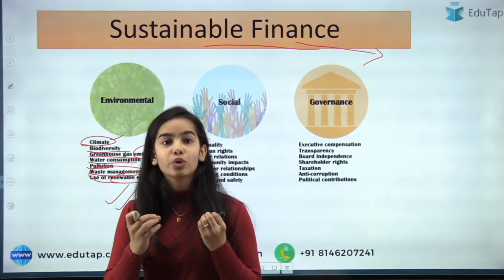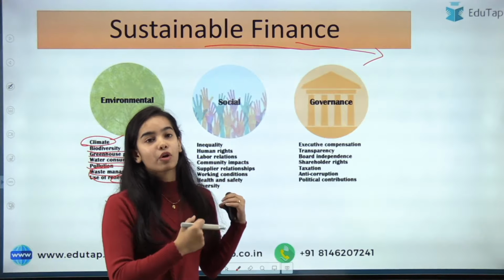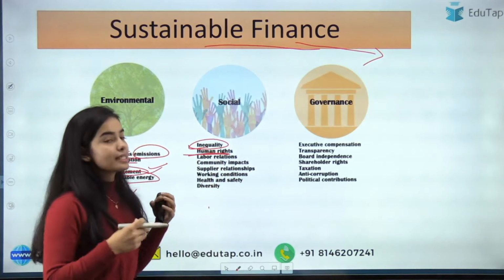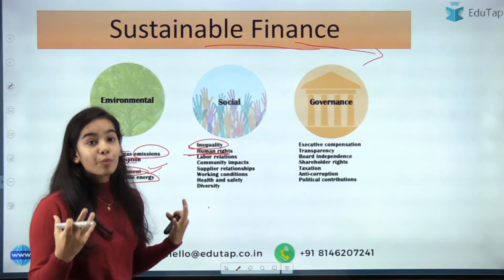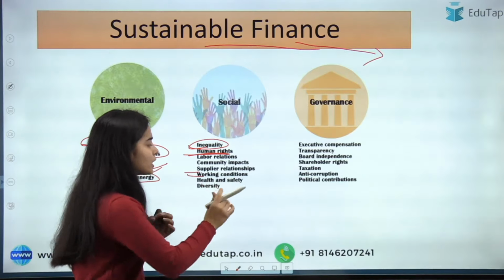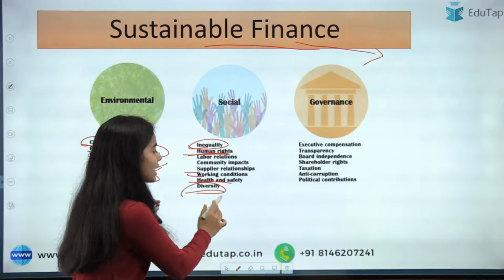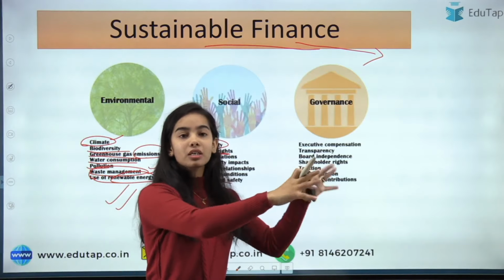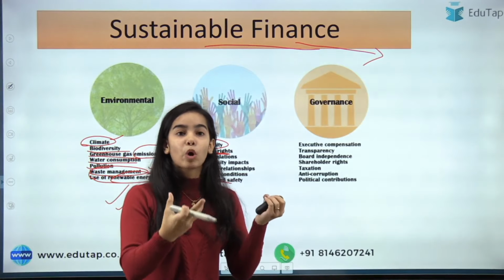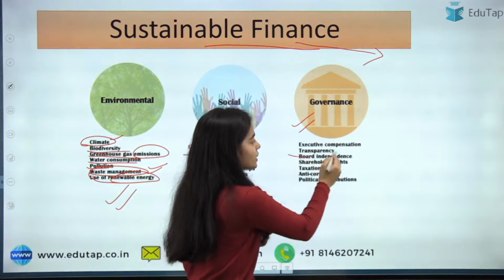So they are trying to use the green technology that is beneficial for the environment. So they are reducing the inequality, they are taking care of the human rights, they are having good labor relations, the community is impacted in a good way, the supplier relations are good, working conditions are good, health and safety and diversity is also there. Diversity means going to such places where the employment is not there, providing more employment to more kind of people. Now, governance, transparency should be there.